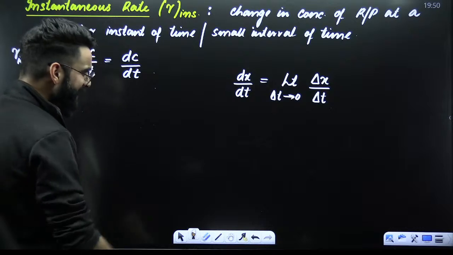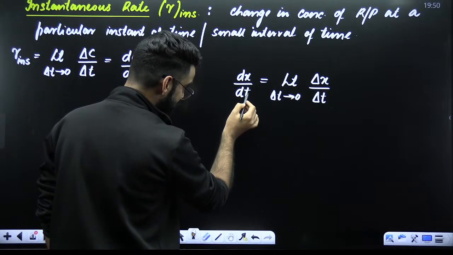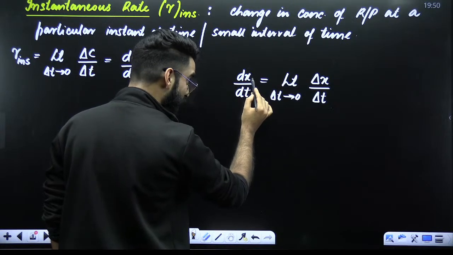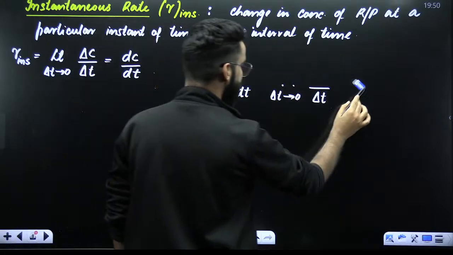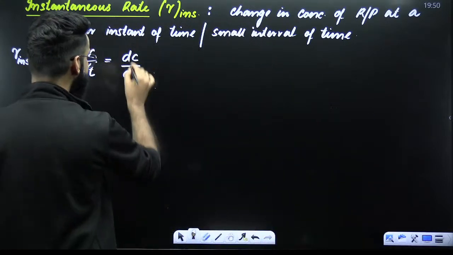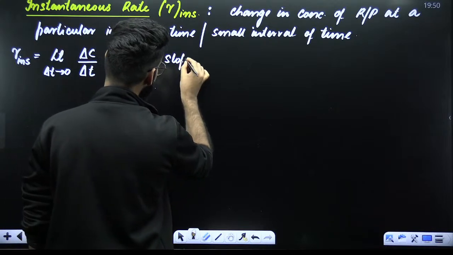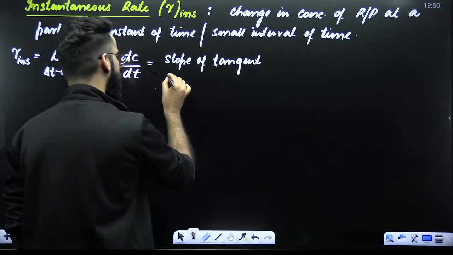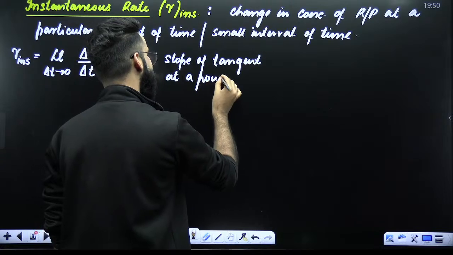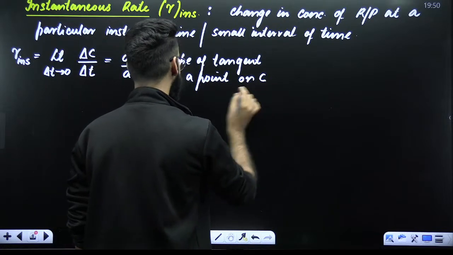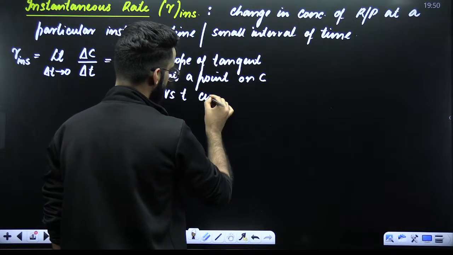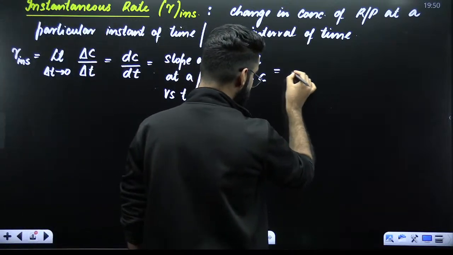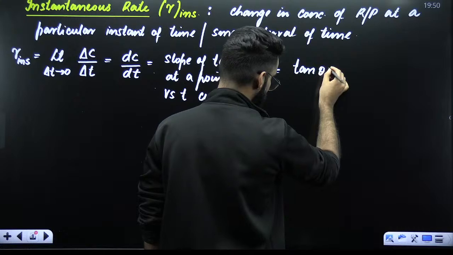Now, my dear students, if you look here carefully, dx upon dt, what is its geometric interpretation? Slope of the tangent at a point on x versus time curve. And this dC upon dt is what we call the slope of the tangent at a point. Slope of the tangent at a point on what? On concentration versus time curve, right? And geometrically, how do you calculate it? It is simply tan of theta.